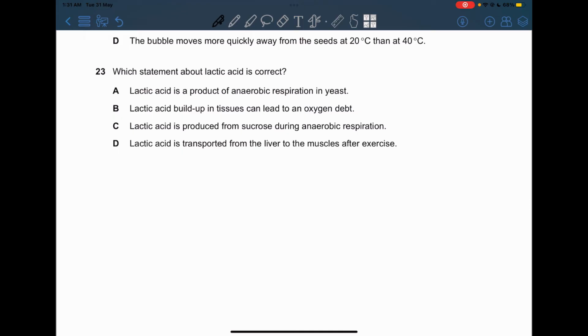23. Which statement about lactic acid is correct? Lactic acid is a product of anaerobic respiration in yeast. Well, this is incorrect. It's actually because of the muscles and not of the yeast. The yeast actually produces ethanol or alcohol. So lactic acid build up in the tissues can lead to an oxygen debt. Well, this is correct. So our answer will be B for this question.